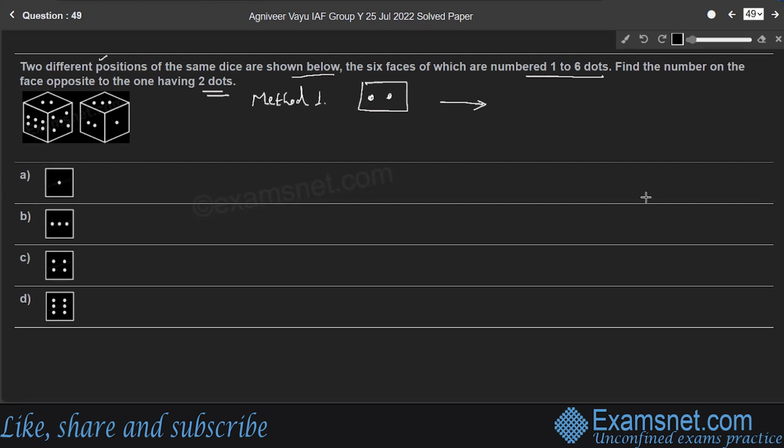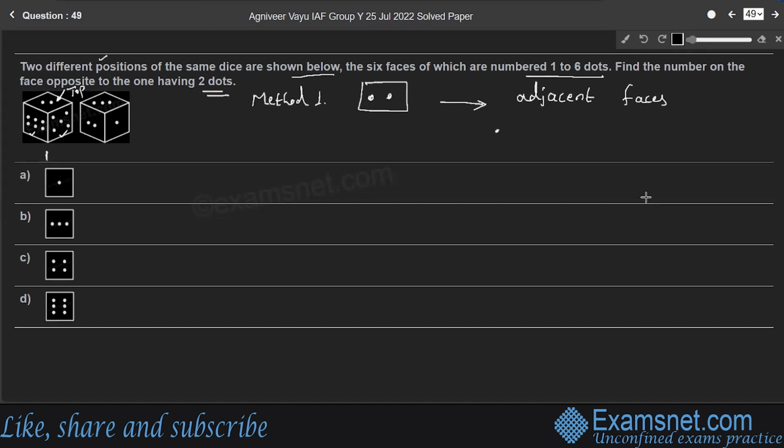Method 1 is, let us write the adjacent faces of the face having 2 dots. From figure 1, the face having 2 dots is the top face. It has two adjacent faces, which are the face having 6 dots and the face having 5 dots.